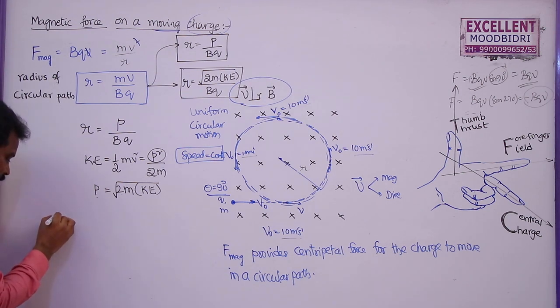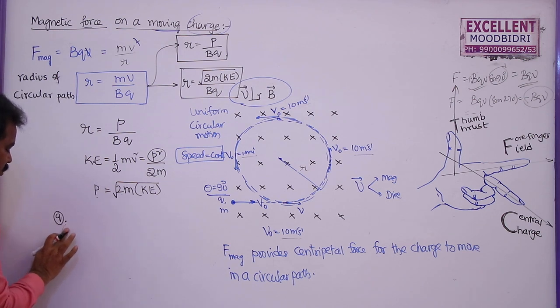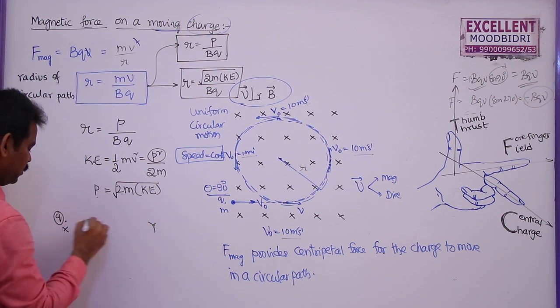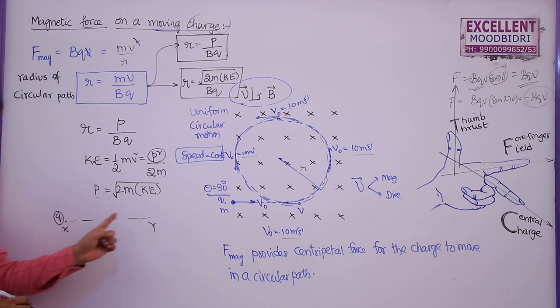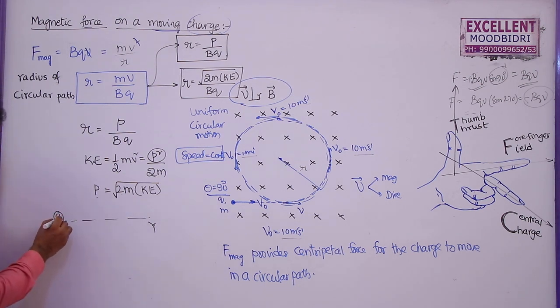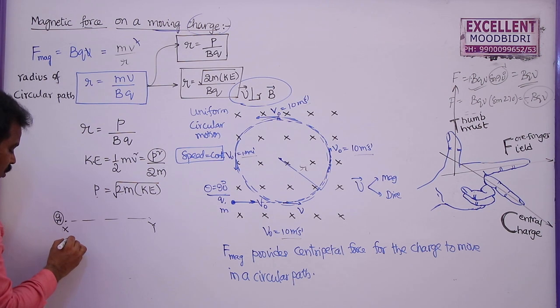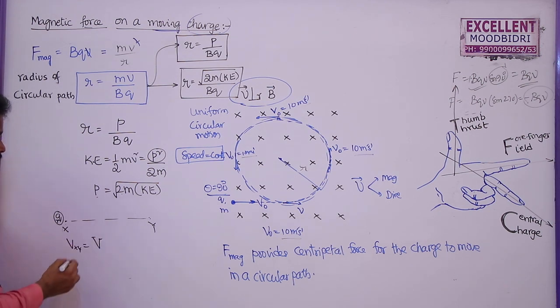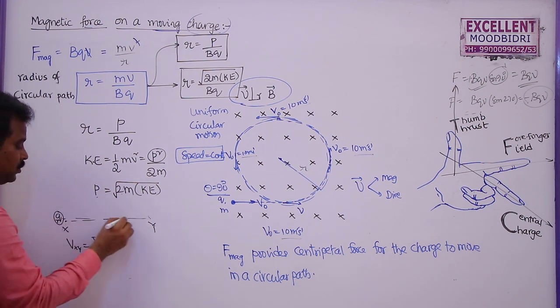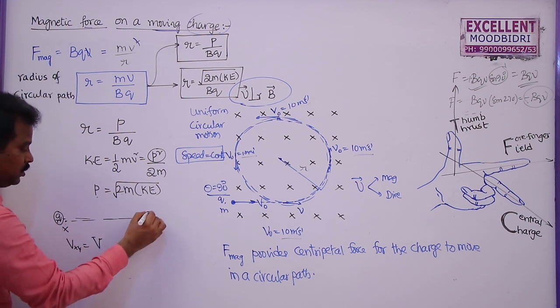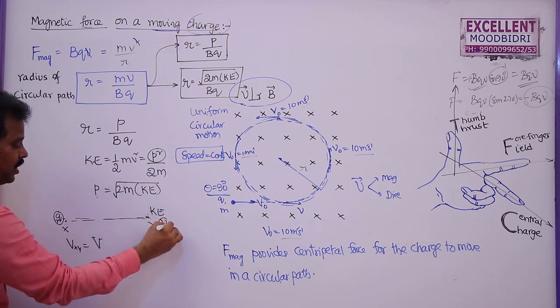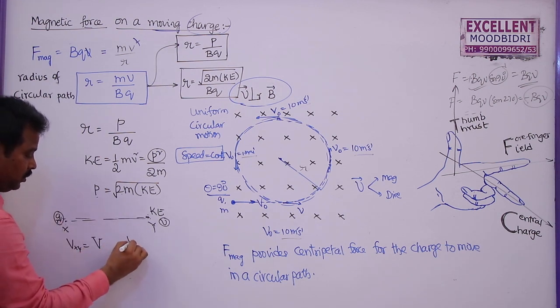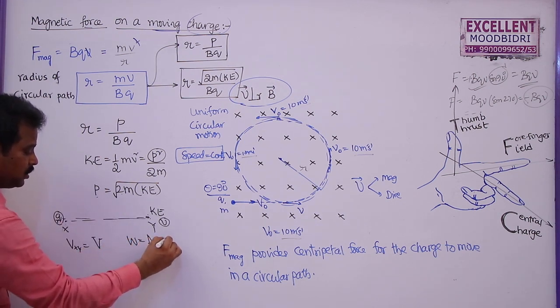Similarly, if a charge q moves from point x to y, generally a positive charge moves from high potential to low potential. Let us say the potential difference between x and y is V. Then what is the energy gained by this one? Here it is at rest. Now it is moving in the direction of the magnetic field. So here it gains some kinetic energy, it acquires some velocity here. So the work done is equal to change in kinetic energy.